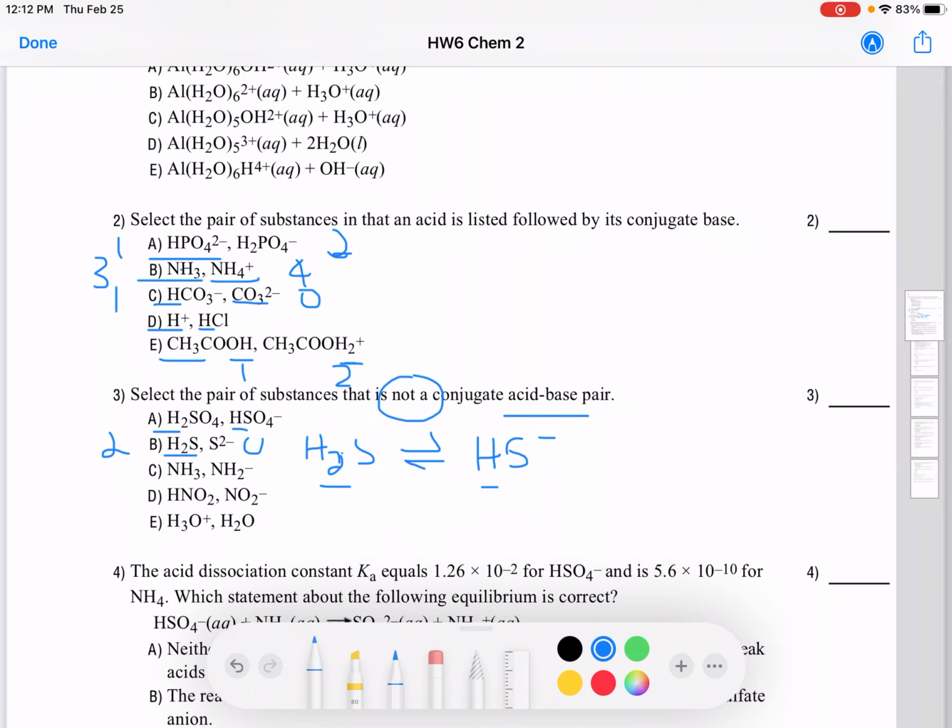Let's look at the C. 3 hydrogens, 2 hydrogens. Well, that could be a conjugate acid base pair. 1 hydrogen, no hydrogen. That's fine too. Here you have 3 hydrogens, 2 hydrogens. So the one that is not a conjugate acid base pair is going to be H2S and S2 minus, because 2 hydrogens have been lost. And HS minus and S2 minus can be a conjugate acid base pair. These 2 will be, but not these 2. It has to be 1 hydrogen difference.